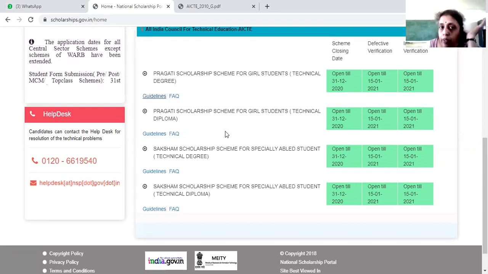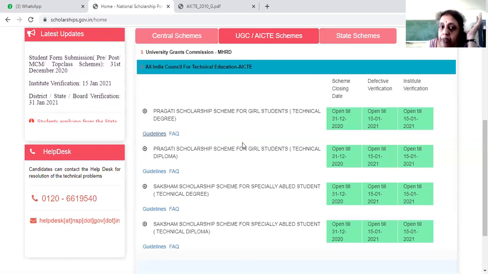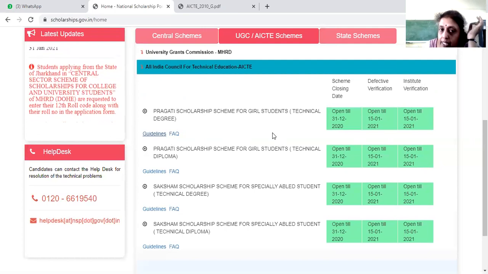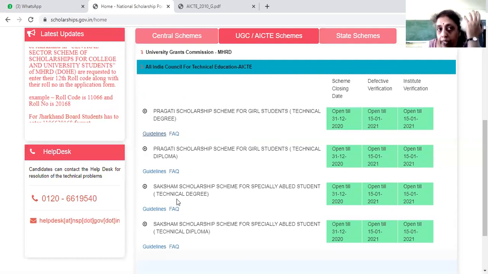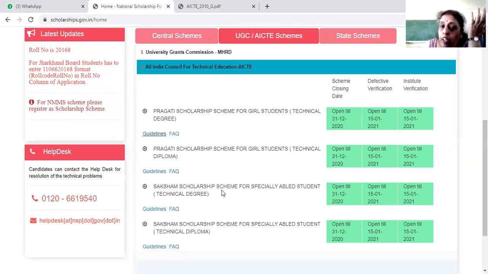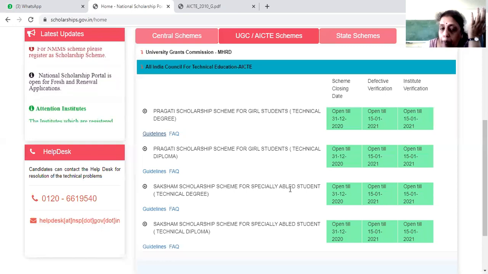The procedure is the same for Pragati and Saksham, whatever you are going to apply. The only thing is that here only girl students can apply for the Pragati scheme. In Saksham, it can be a girl student or a boy student. Anybody can apply, but the condition is they should be specially abled students.